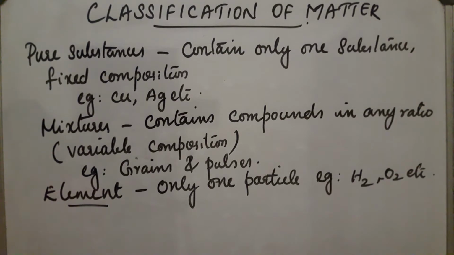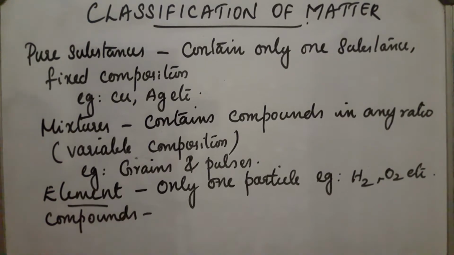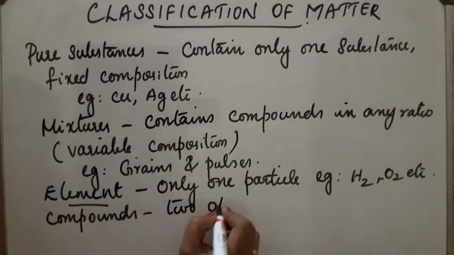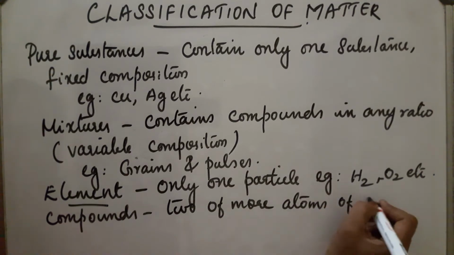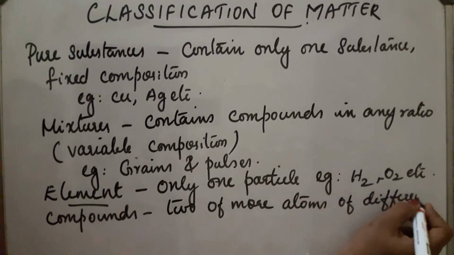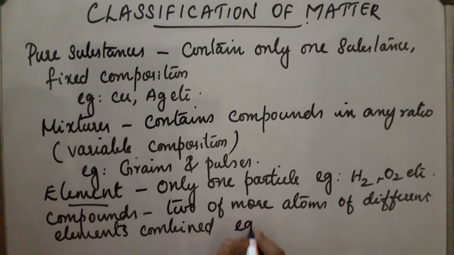Now, what do you mean by compounds? Compounds contain two or more atoms of different elements combined to form a compound. Example, water molecule H2O is a compound.